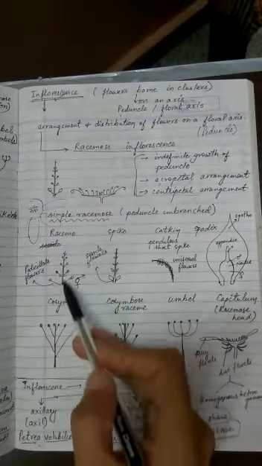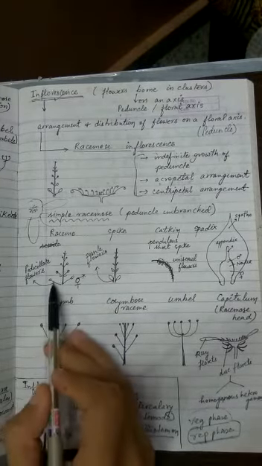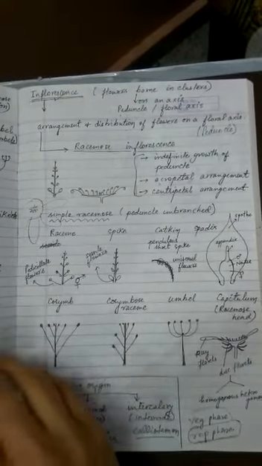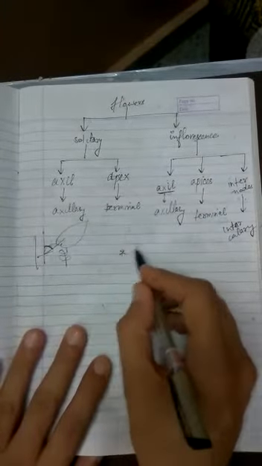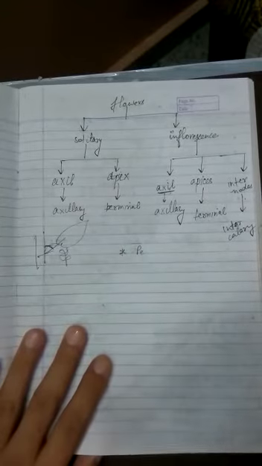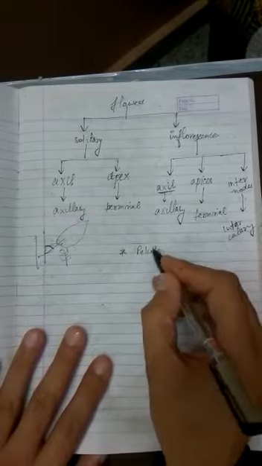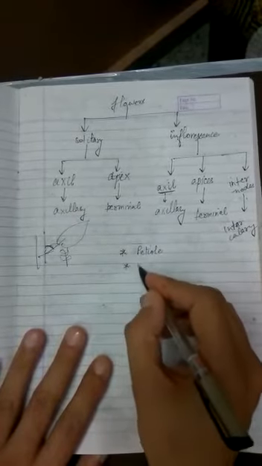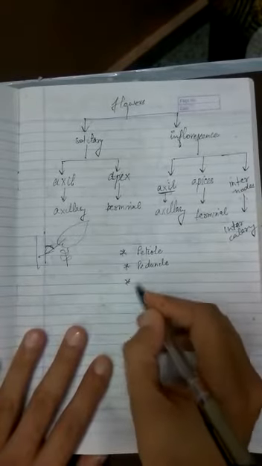So in raceme you will find the growth is indefinite, and the flowers are generally bisexual, and flowers will carry the pedicel. Three terms in the beginning itself I told you, if you remember in the notes. There are some students I have found, your assignment confirms one thing, that you never go through the notes. You are only using Wikipedia or Google to find all the answers. So there are three terms in botany which you have to remember, and don't ever get confused between these words.